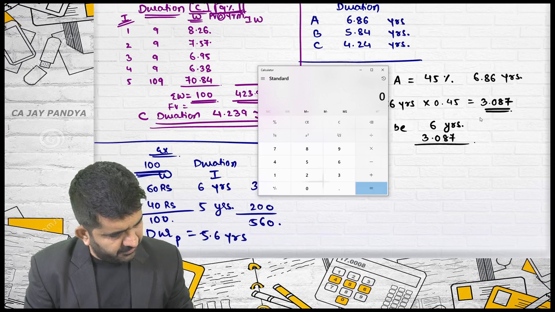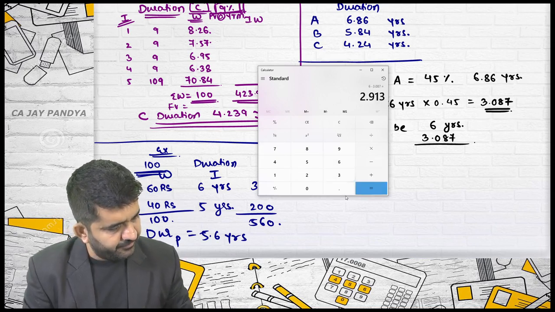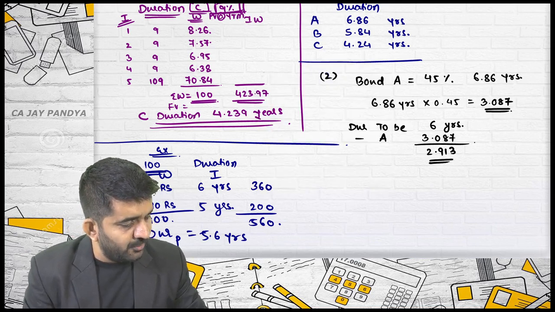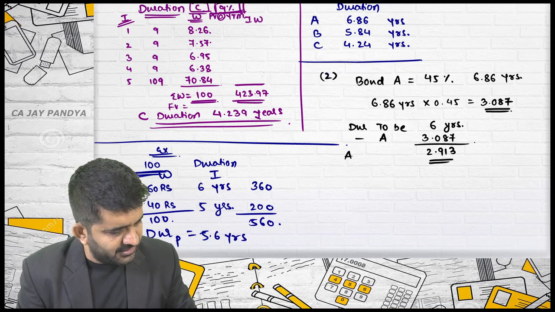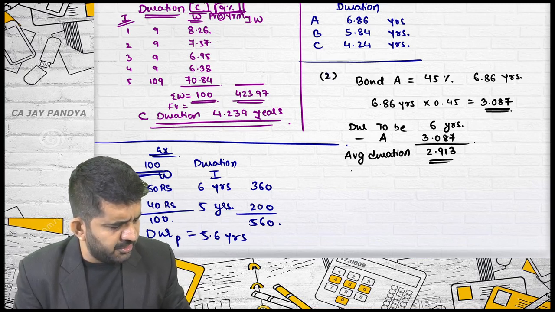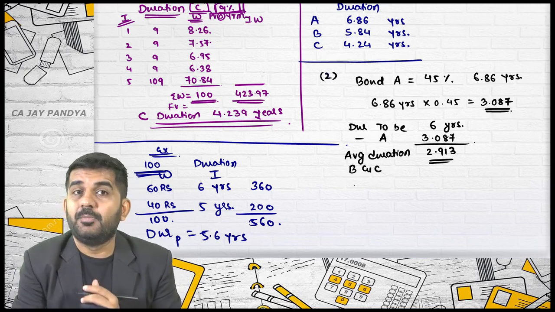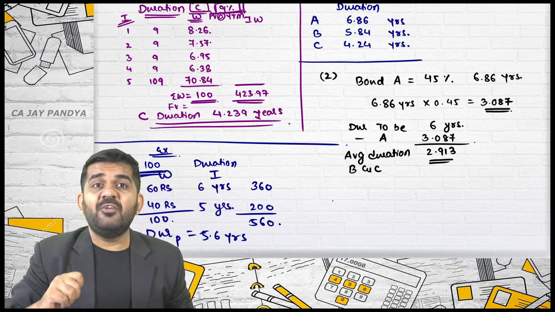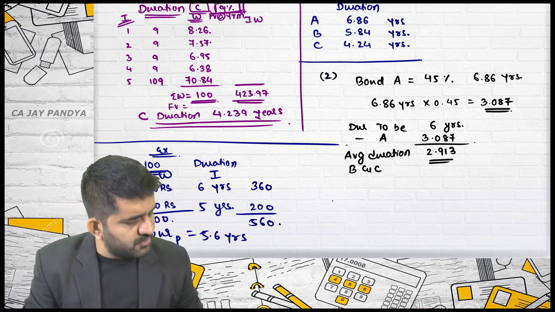So this answer will be 6 minus 3.087, which is 2.913. Then what should this be? It is nothing but the average duration of B and C. It should be 2.913. Is it alright? Now, what will be invested in B and C is 55%.